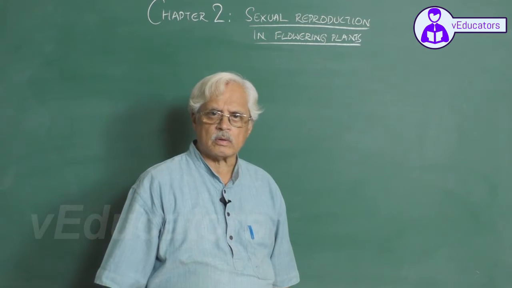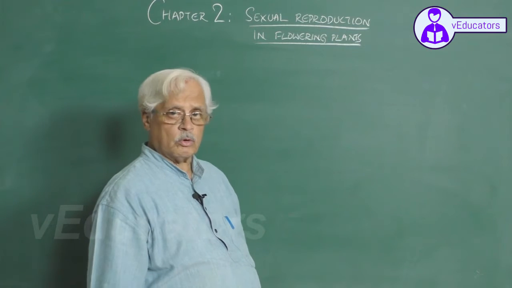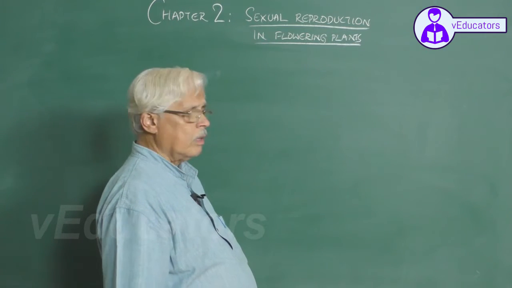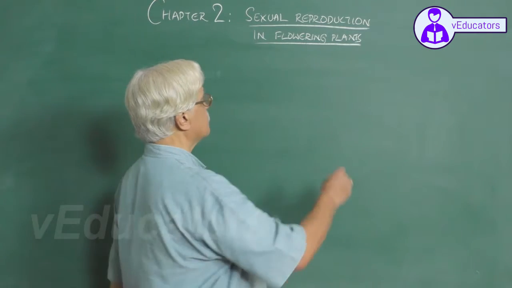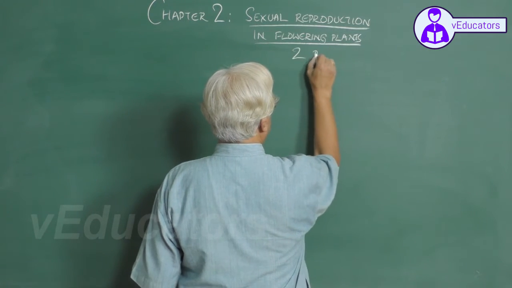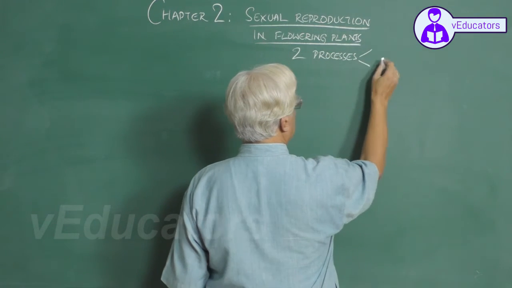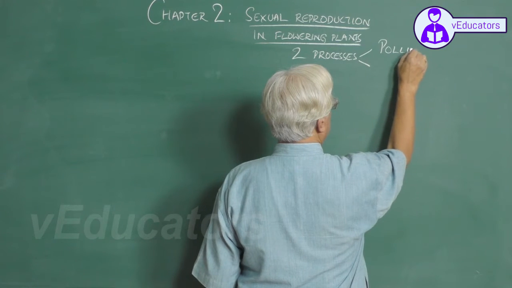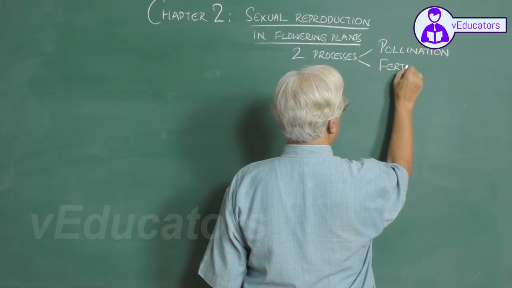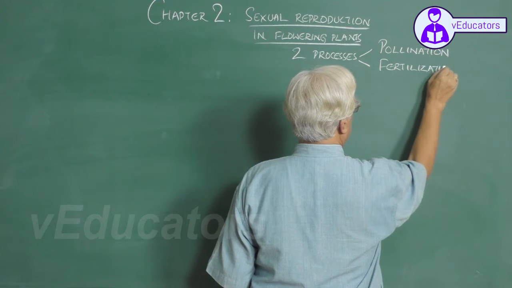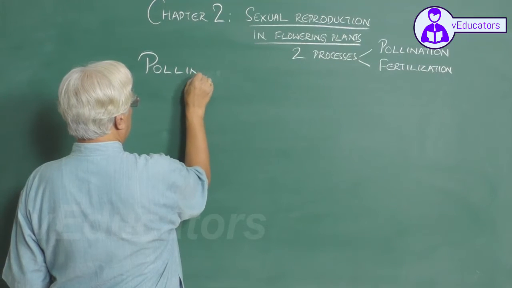So far we have studied the parts of a flower that are involved in sexual reproduction. Let us now go to the process. In the beginning I was telling you that sexual reproduction in flowering plants has two processes occurring in a sequence, namely pollination and fertilization. Let us now study about pollination.